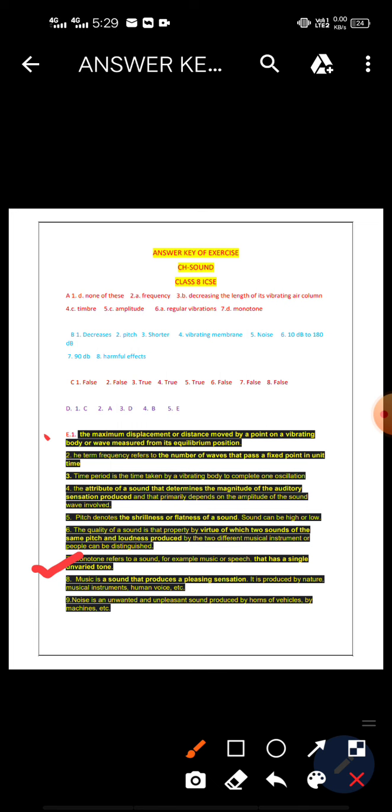Now the fifth question, how is it possible to distinguish between sounds produced by different instruments tuned to the same frequency? Okay, so here for different instruments with the same frequency we can distinguish with the help of quality or timbre. So you have to define what is quality or timbre, and then you have to explain with the help of a very simple example like guitar, tabla, or man's voice, woman's voice, this type of thing.